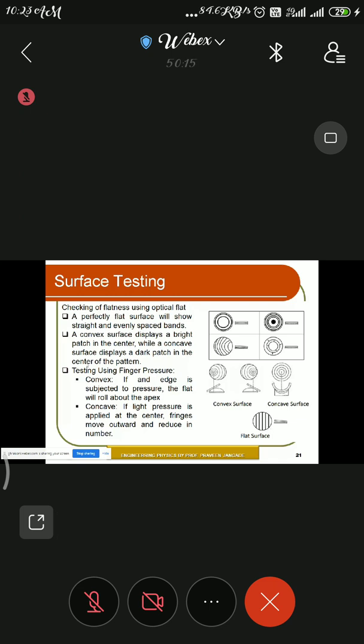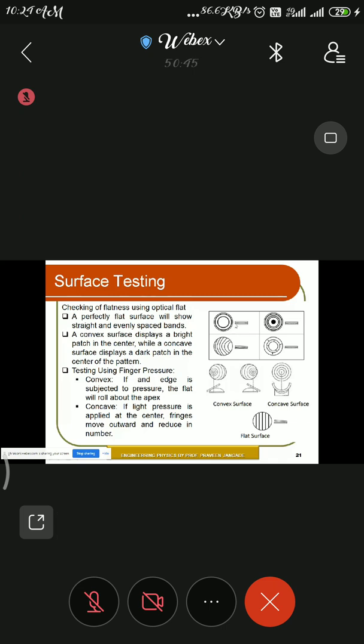The second is that a convex surface displays a bright patch in the center, while a concave surface displays a dark patch in the center of the pattern. You can see the two diagrams given here. So if there is a convex surface, there is a bright patch in the center, while if the concave surface is there, it displays the dark patch in the center.